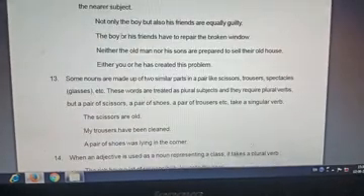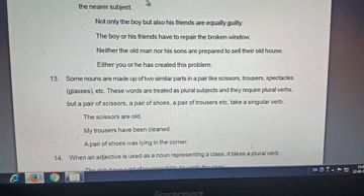Next, when the connectives not only but also, neither nor, either or are used, and the nouns differ in number or person, the verb agrees with the nearer subject. Not only the boy but also his friends. If we see the boy, verb agreement is is. If we see his friends, verb agreement is are. If not only but also, neither nor, either or connect singular or plural nouns, that means verb agreement is done with the nearer subject.